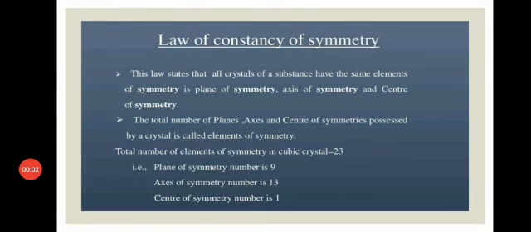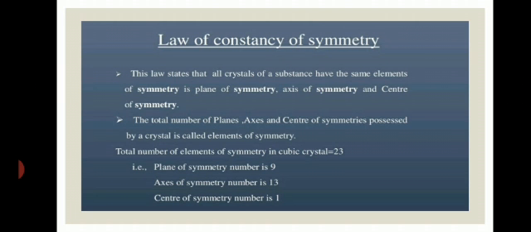Next, the law of constancy of symmetry. This law states that all crystals of a substance have the same elements of symmetry: the plane of symmetry, axis of symmetry and center of symmetry.